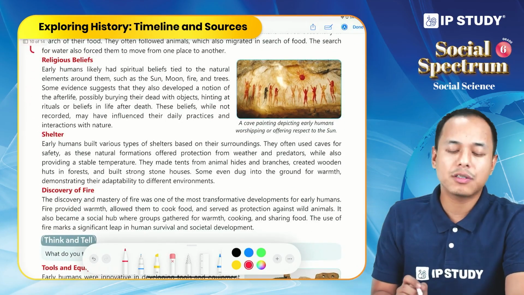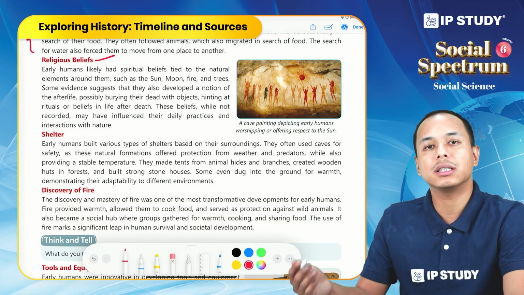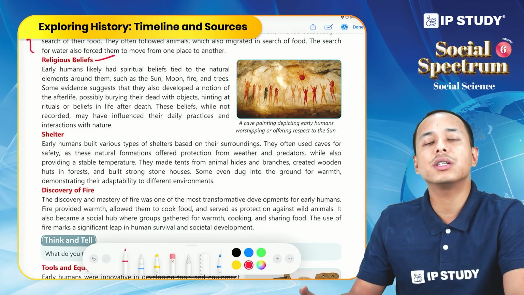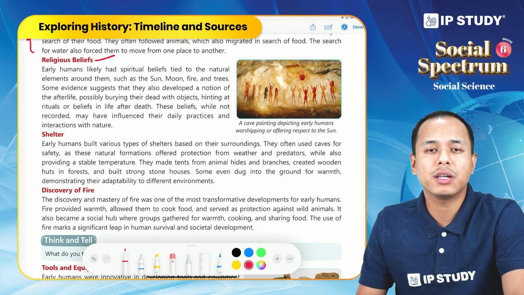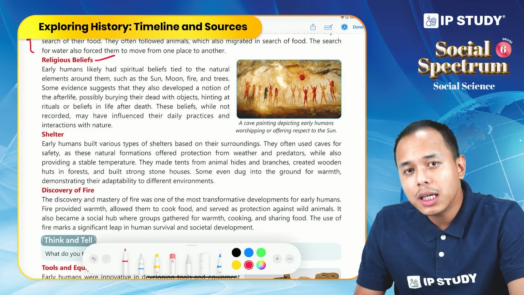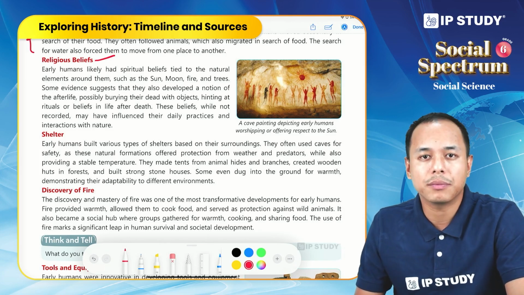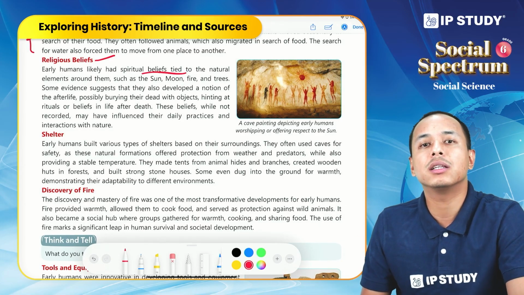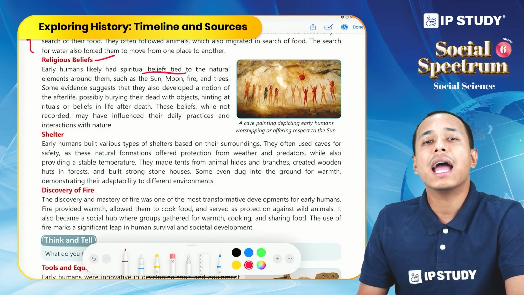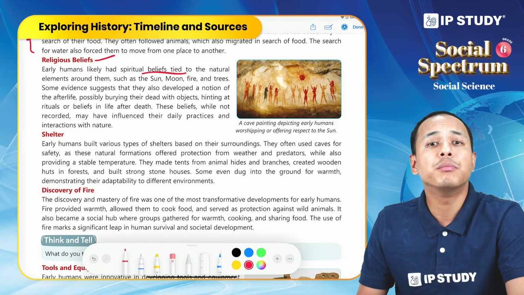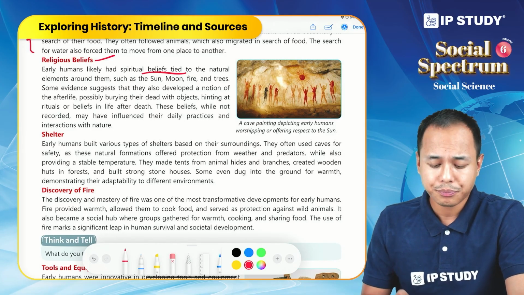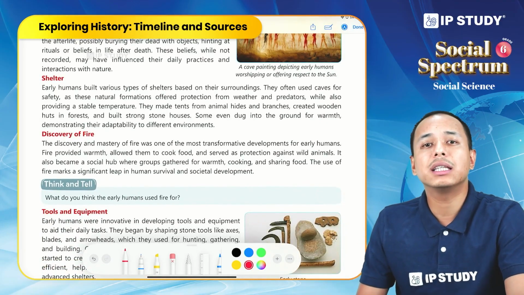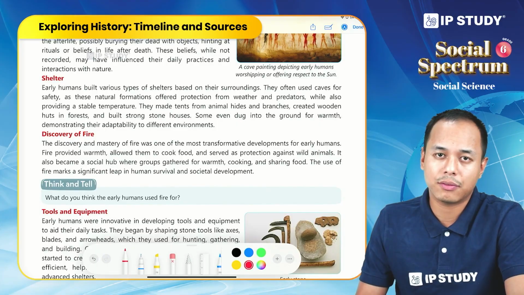Now let us see the religious belief in ancient times, or we can say of early humans. Before the origin of different mainstream religions, early humans did have a faith. They also used to believe in something, and their faith was mostly tied to natural elements, be it the sun, the moon, or nature. There is certain evidence we find in burials. They used to bury objects with their dead. This signifies that they also believed in the afterlife, or life after death.